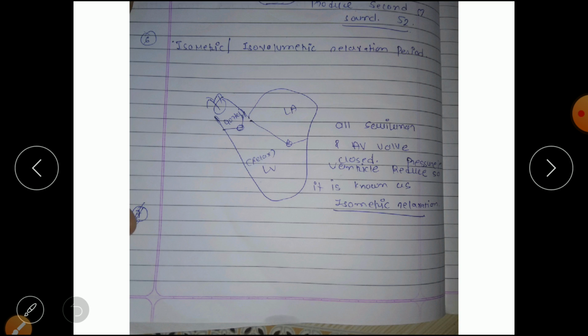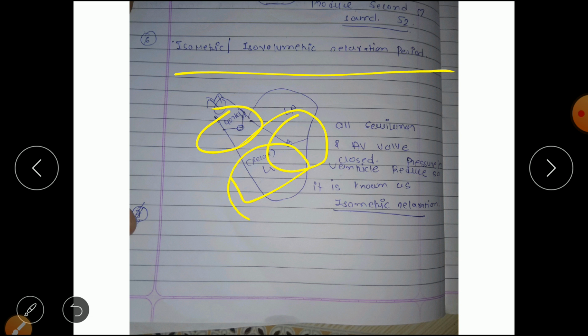The next phase is isometric relaxation period, or we can say isovolumetric relaxation period. In that all the semilunar and AV valves are closed. Both are closed. Okay, so the pressure in the ventricle is reduced, so that is known as the isometric relaxation period.